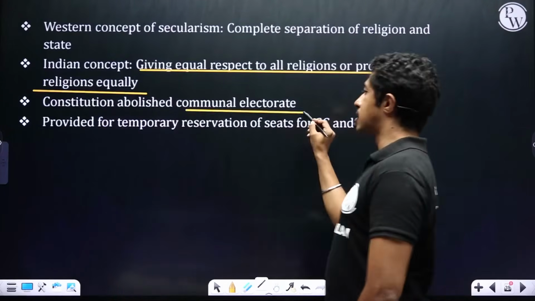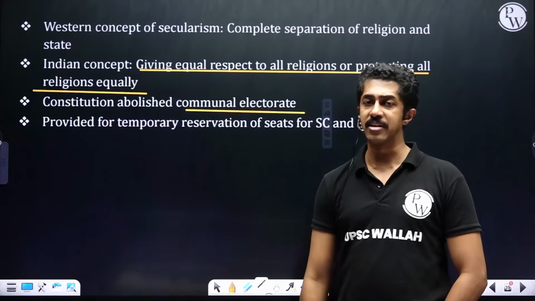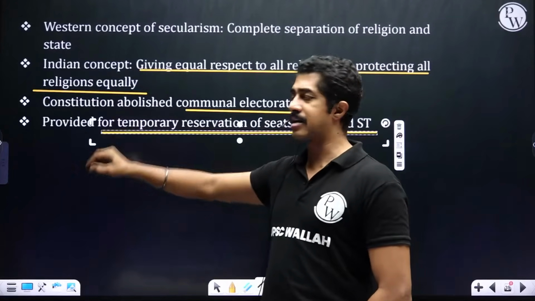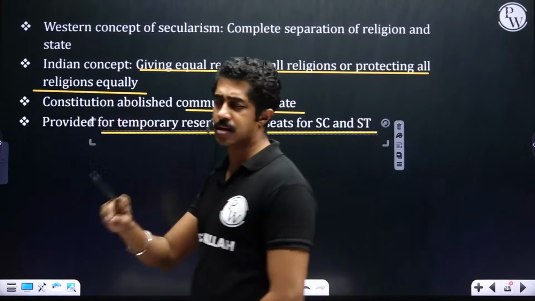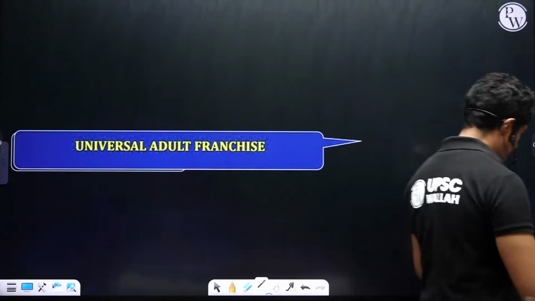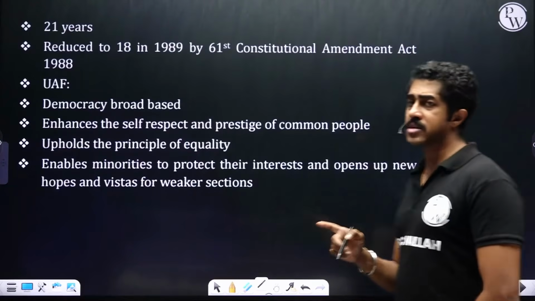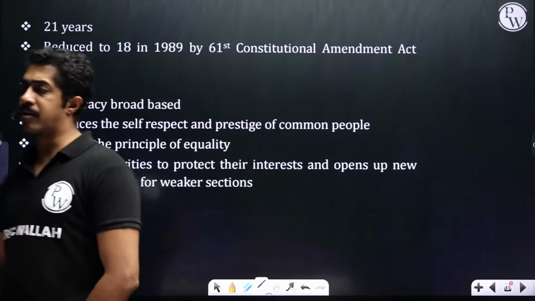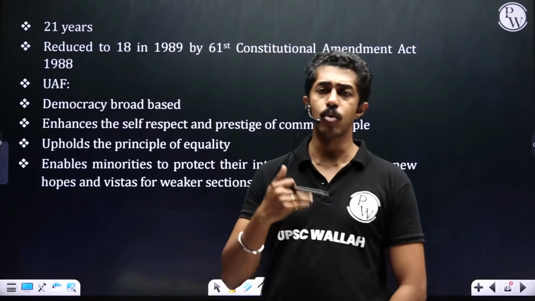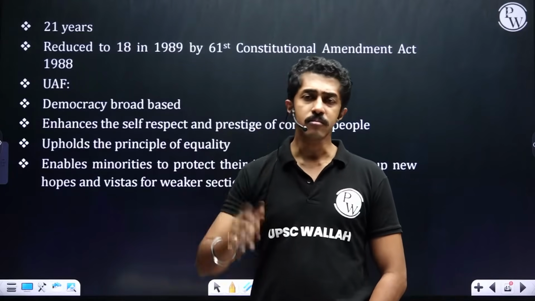The constitution abolished communal electorate, which was started by the Morley-Minto reforms of 1909, and provided for temporary reservation of seats for SC and ST. That is, reservation of seats are there even today for SC, ST candidates. Clear, people? Taking it further forward, universal adult franchise. At the time of independence, at the first election, the minimum age was 21 years. Anybody who has more than 21 years will all be given what? The right to vote.